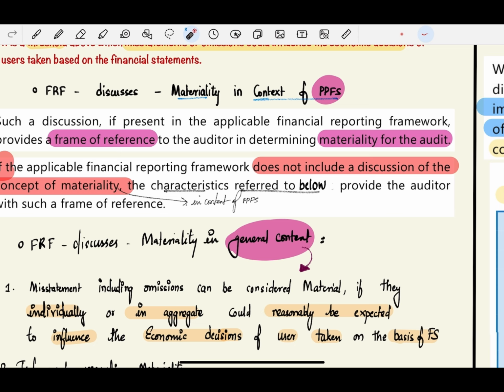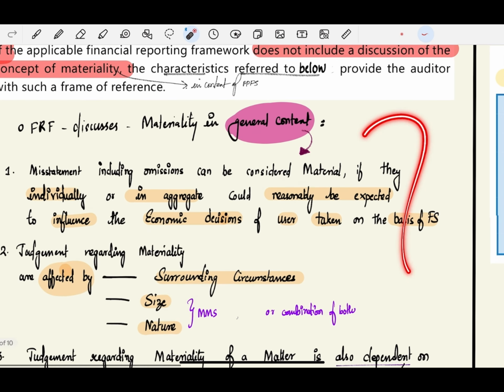But if the financial reporting framework does not include a discussion of the concept of materiality in context of PPFS, then the characteristics listed below will provide the auditor a frame of reference. If the discussion is there in context of PPFS, then the auditor will use that. But if no such discussion is there, then the auditor will use these characteristics as a frame of reference. So what are those characteristics?